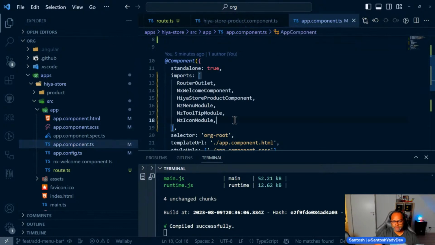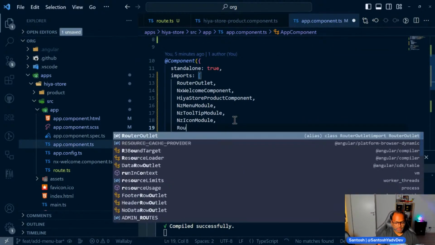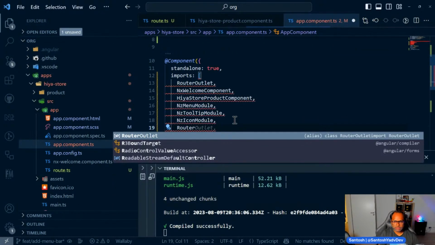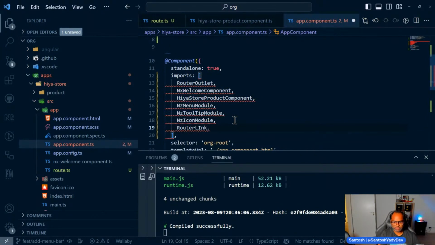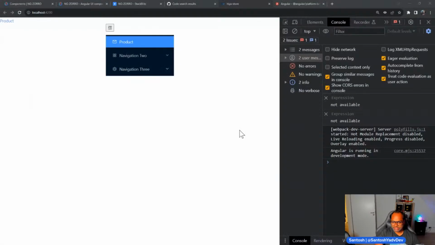Interesting. No, I think I know the issue. I think we should have router link here. But interesting is it failed silently.